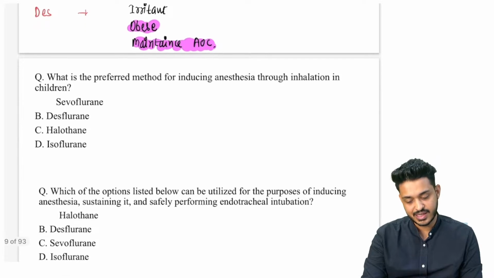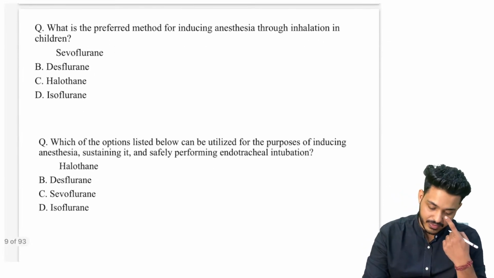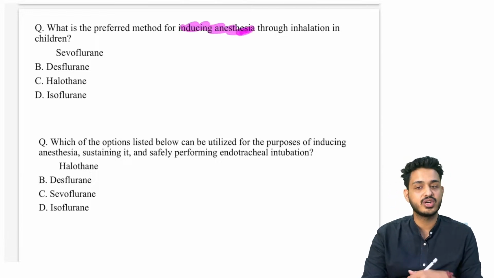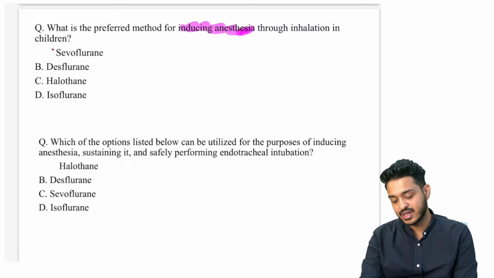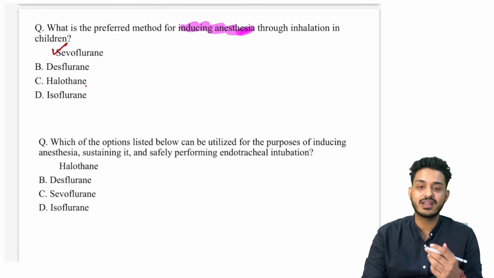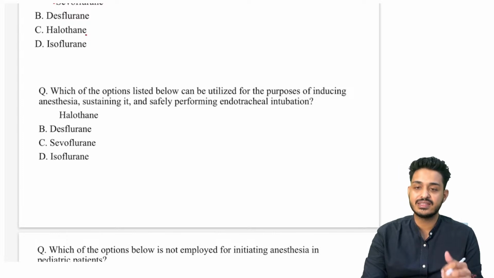Now let's do the questions. What questions have been asked in the inhalational part? Look here: what is the preferred drug for inducing anesthesia in children? Inducing anesthesia in children, your answer will be straight away sevoflurane. Halothane we can use, but it has a side effect, hepatitis, right. Which of the options listed below can be utilized for inducing anesthesia, sustaining it, and safely performing endotracheal intubation?